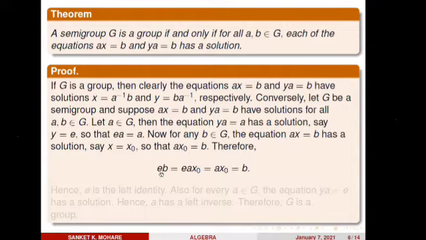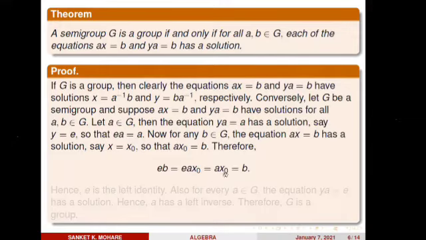Therefore eb is equal to, now I am calculating the value of eb. What is the value of b? b is equal to ax naught, which is equal to e into ax naught. But I know the value of ea. The value of ea is equal to a itself, so e times a times x naught is ax naught.